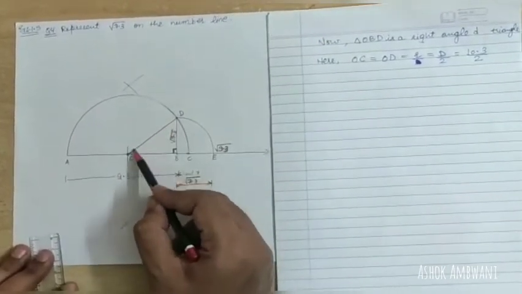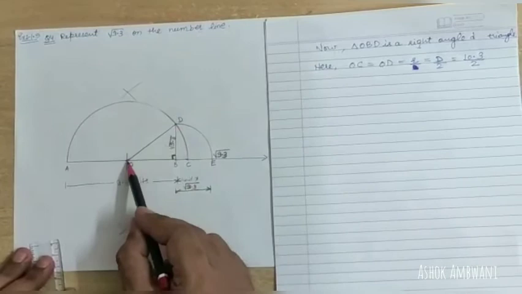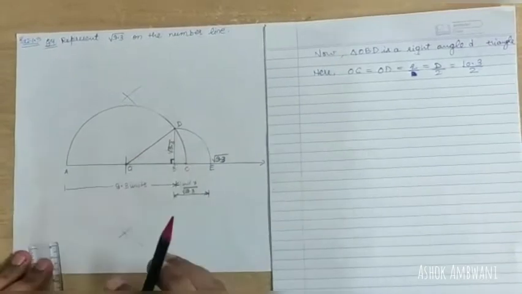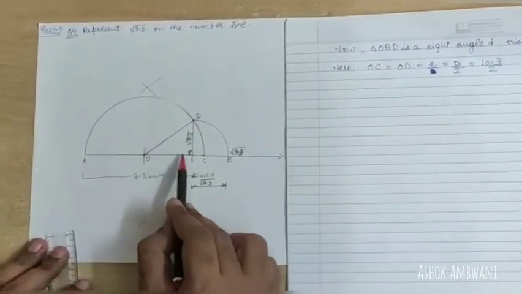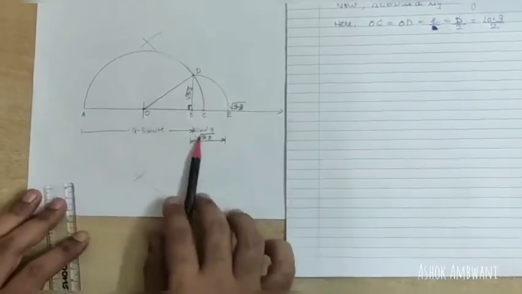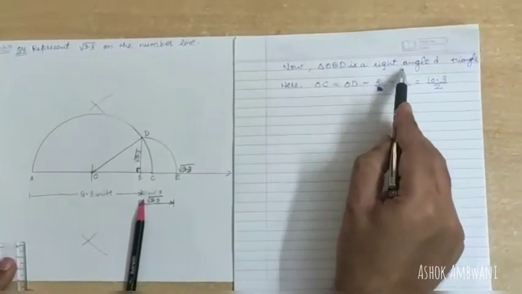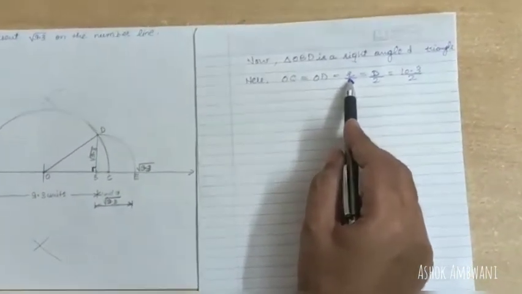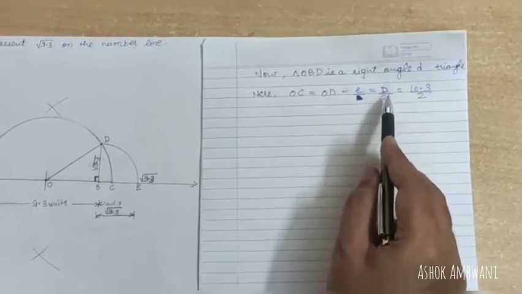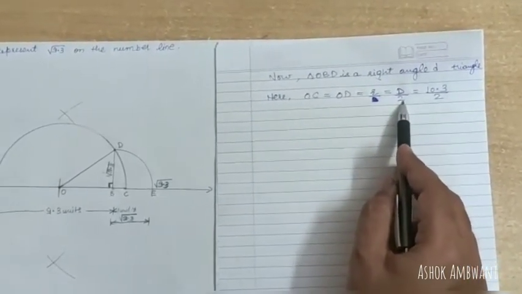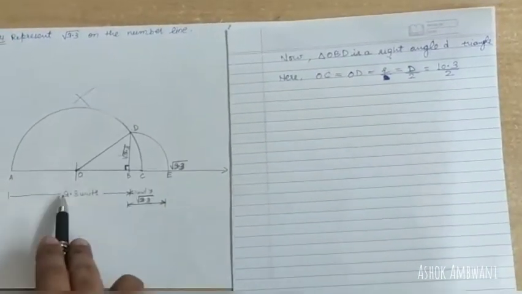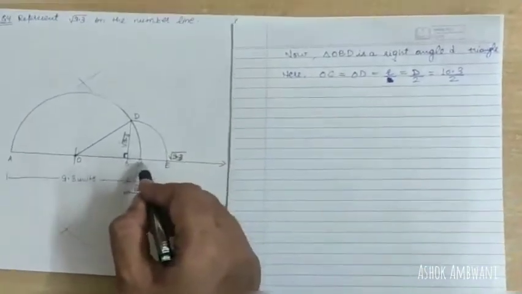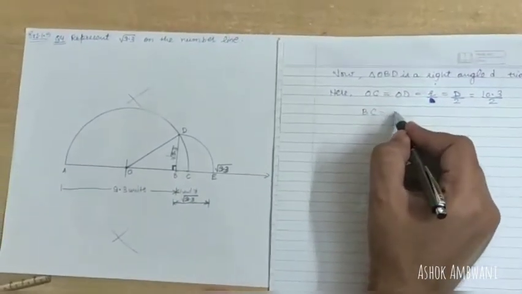The triangle OBD is a right angle triangle. Have we got OD now? Yes. OD is equal to OC, which is nothing but the radius, and the radius is nothing but half of the diameter. So OC is equal to OD, that is equal to R, that is D by 2, where D is the diameter divided by 2. And what is the diameter? That is AC, which is 9.3 plus 1 unit, that is 10.3, divided by 2. Now we know BC, which is 1 unit.